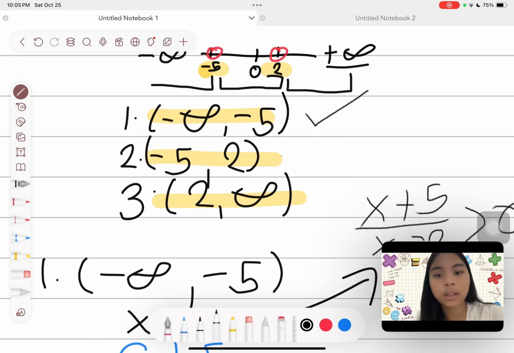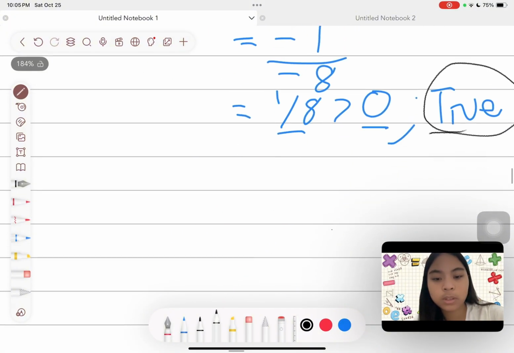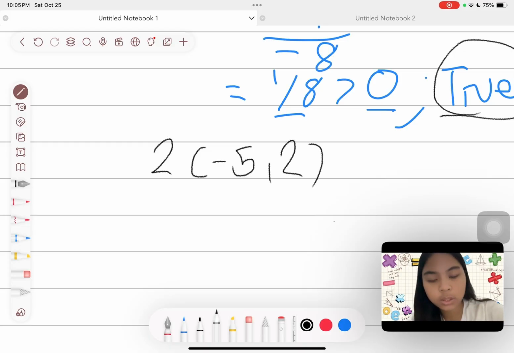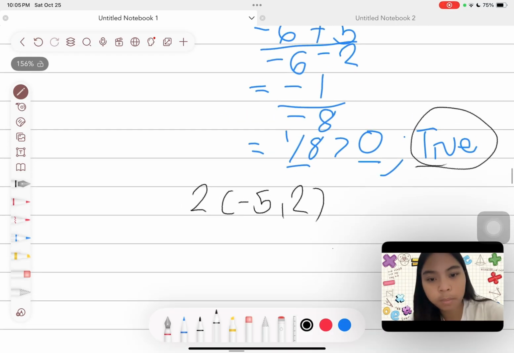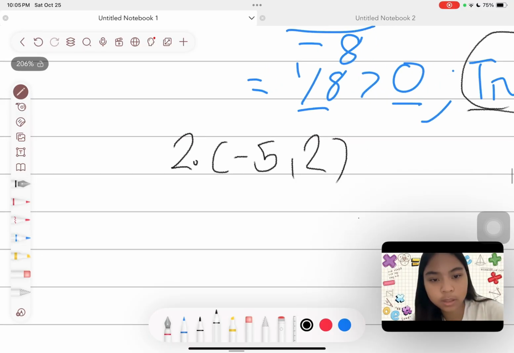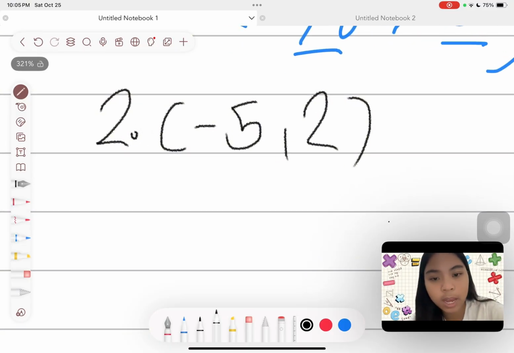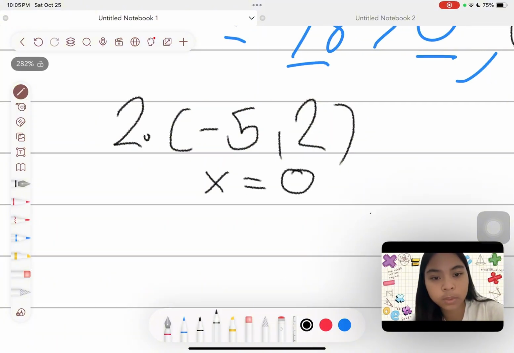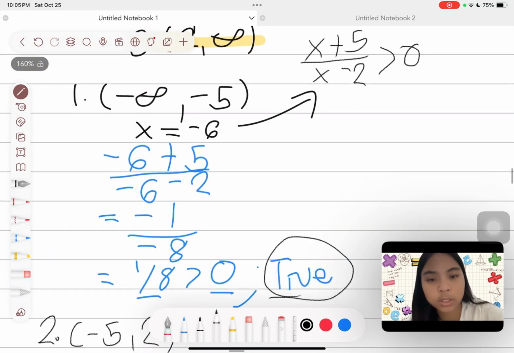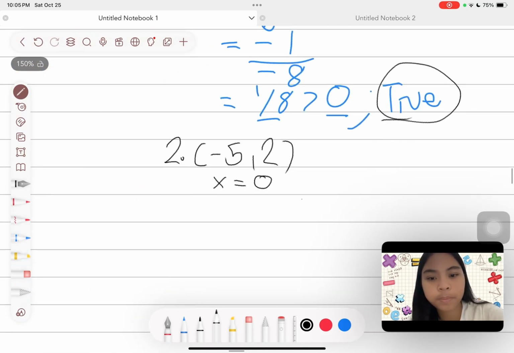Now our second interval is negative 5 and positive 2. So let's write it here. Negative 5 and positive 2. So let's do the same process, but we need to find a test point first. So we will try x = 0. We will substitute the 0 into our fraction here.